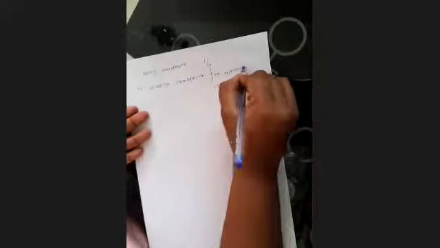Now, counting semaphore is, we can say, integer value semaphore, okay? And also, it has unrestricted value domain, which is used to coordinate the resources access. Basically, counting semaphore is used for resource management.